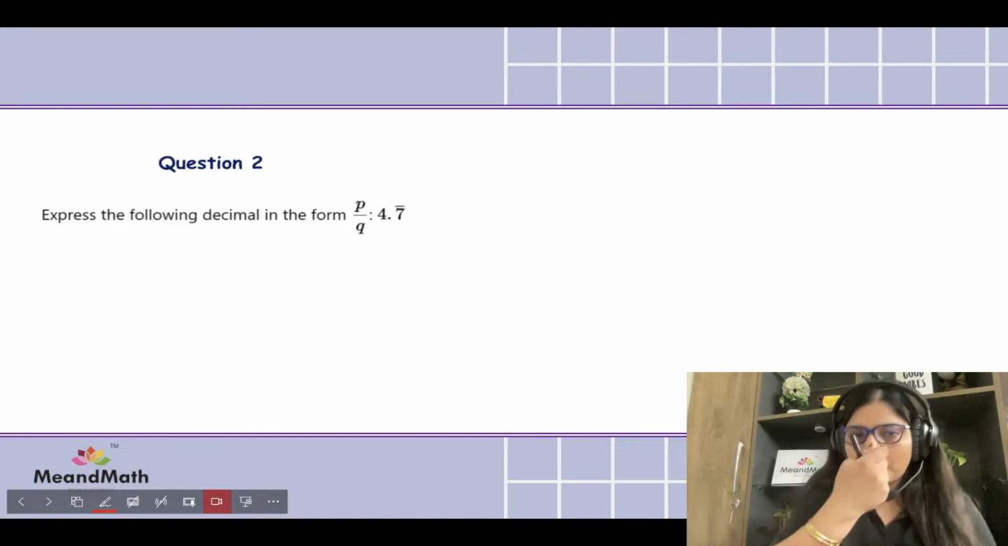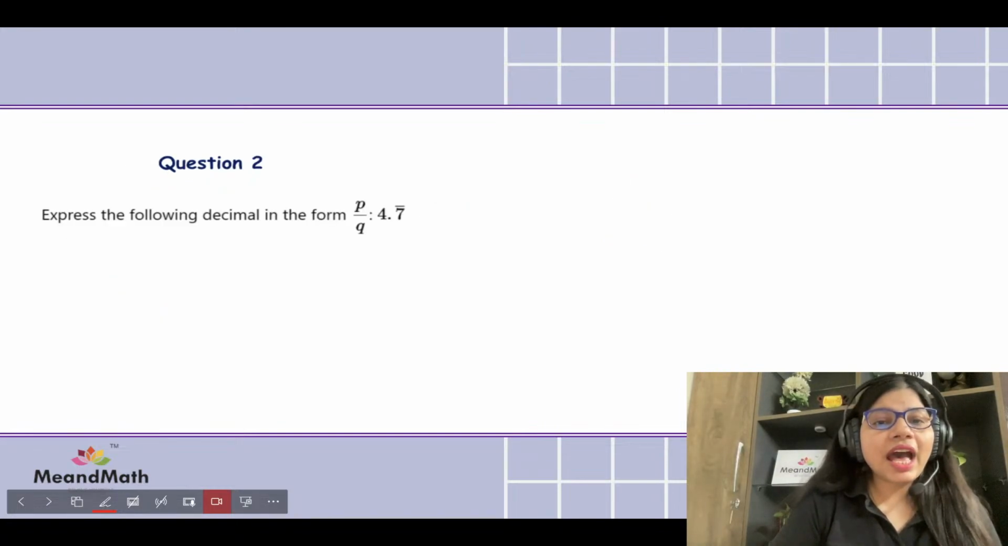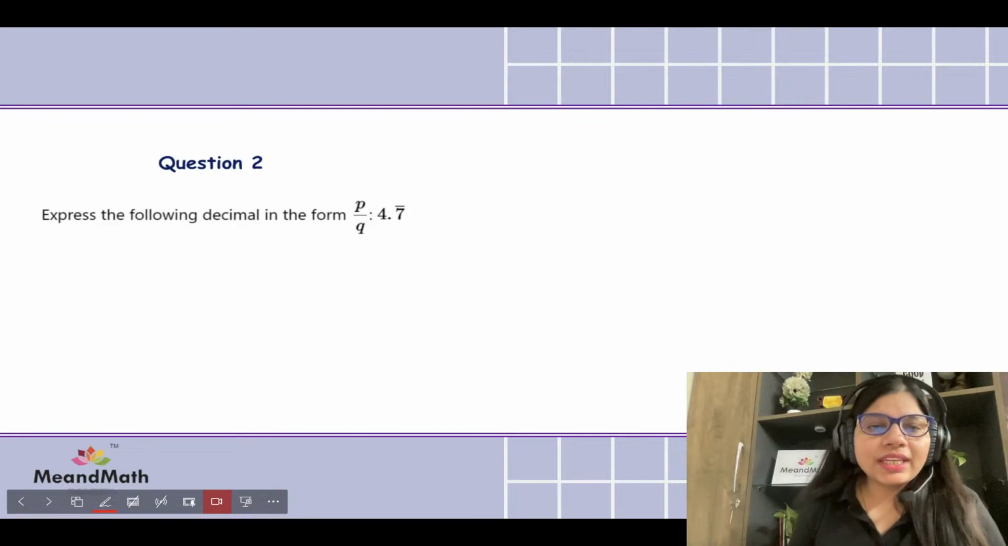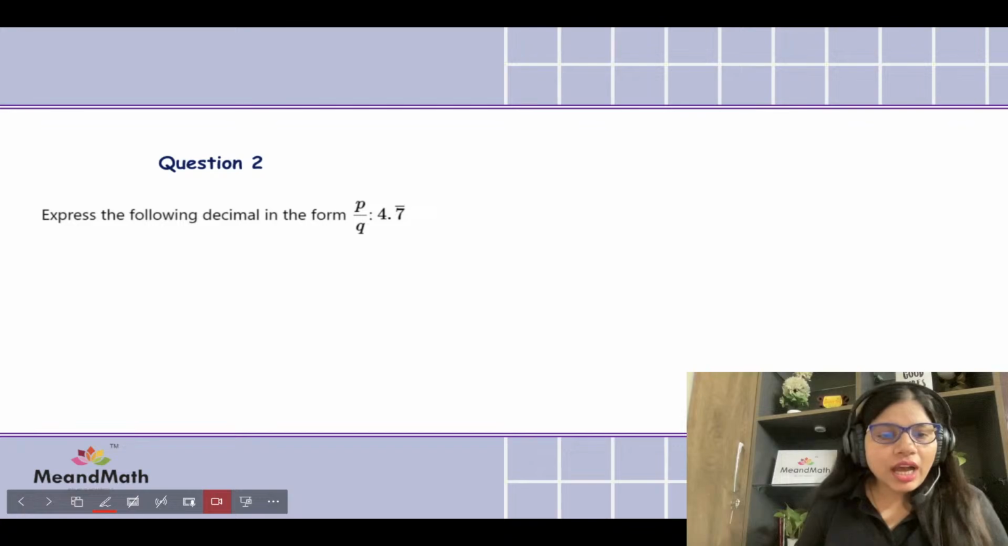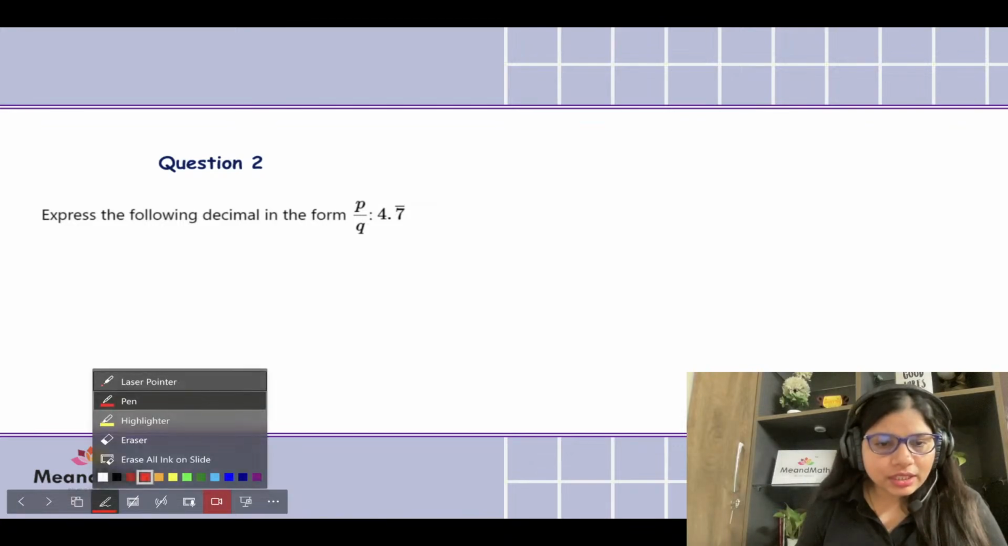Now let's move to the next question. Over here, we have to express 4.7 recurring to P over Q form. How do we do these type of questions?